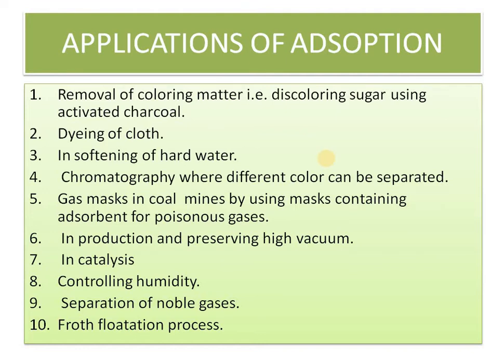In production and preserving high vacuums, we can use adsorption to create vacuum-like conditions. Catalysis we will discuss in detail in the next part. Controlling humidity also involves adsorption. Separation of noble gases: one gas will be adsorbed, another will not, so this way we can separate the gases. Froth flotation we will discuss in the next chapter. So these are all applications of adsorption.